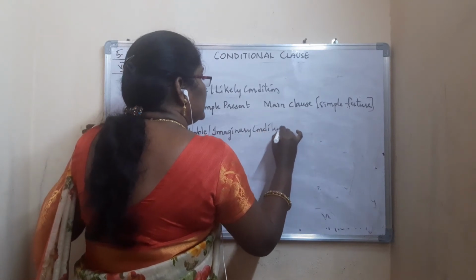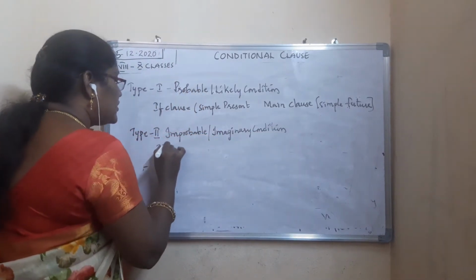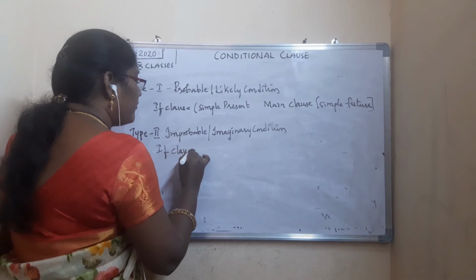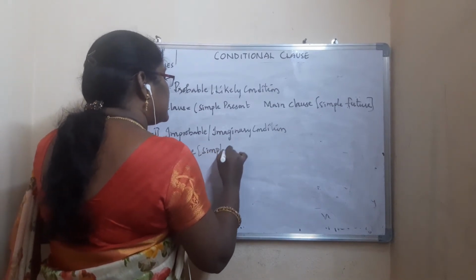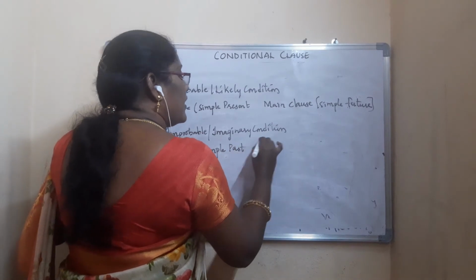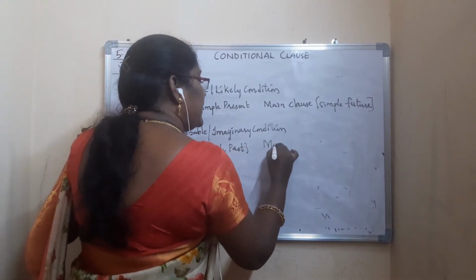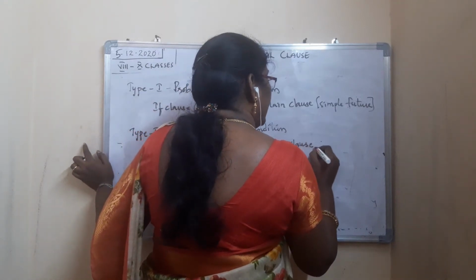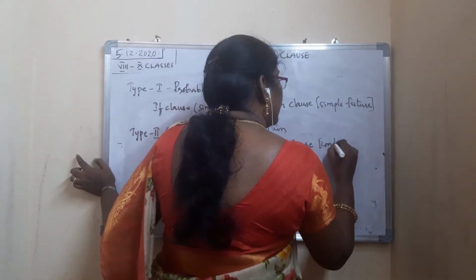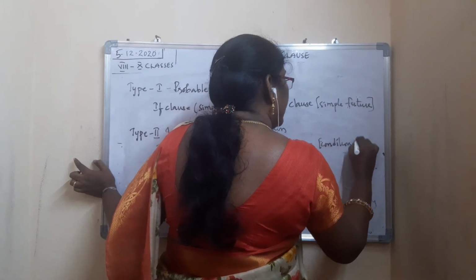In this, the if clause will be simple past and the main clause will be conditional past. Only conditional past.